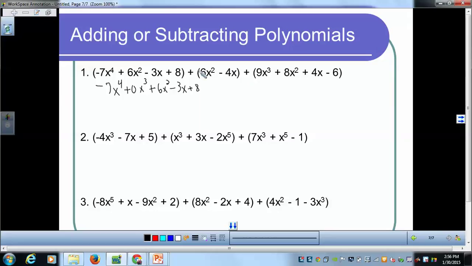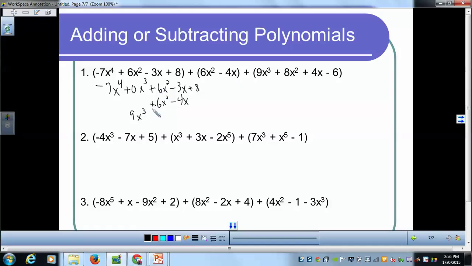Now I just go to this guy. I have an x squared term, so I'm going to put that right below the other x squared term. I'm going to put a plus here to remind me that's positive. I have a linear term, or an x to the first power term, so I'm going to put that there. And then I just go to the next polynomial and I continue with the pattern. Oh, I've got an x cubed term. Now I do start a new line for each polynomial.